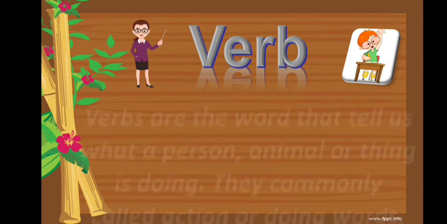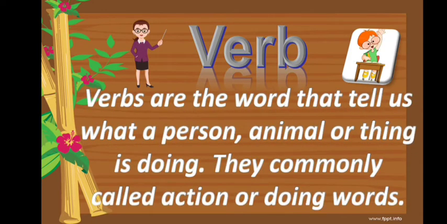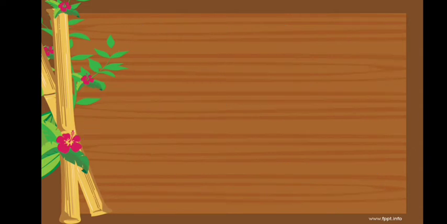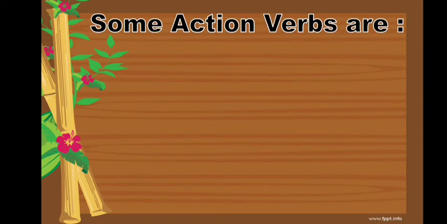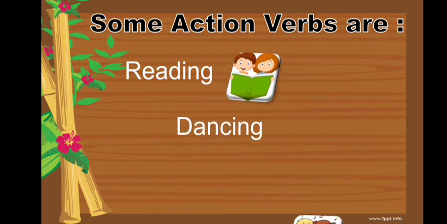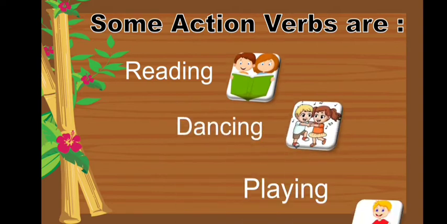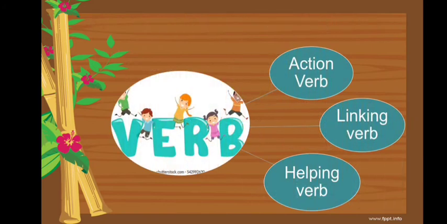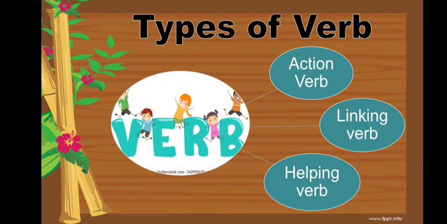Now we will revise what a verb is. Verbs are the words that tell us what a person, animal or thing is doing. They are commonly called action or doing words. Some action verbs are reading, dancing, playing. There are three types of verbs: action verb, linking verb and helping verb.